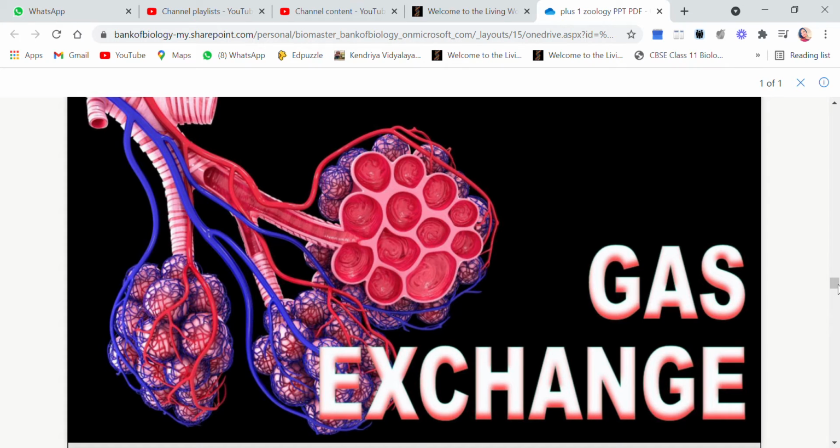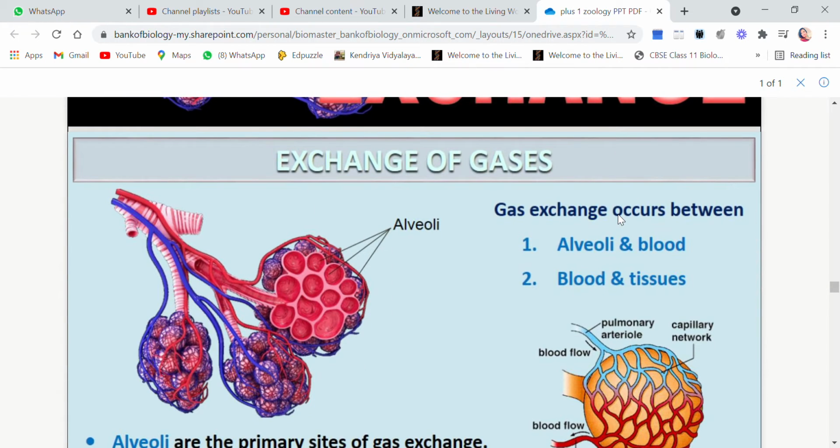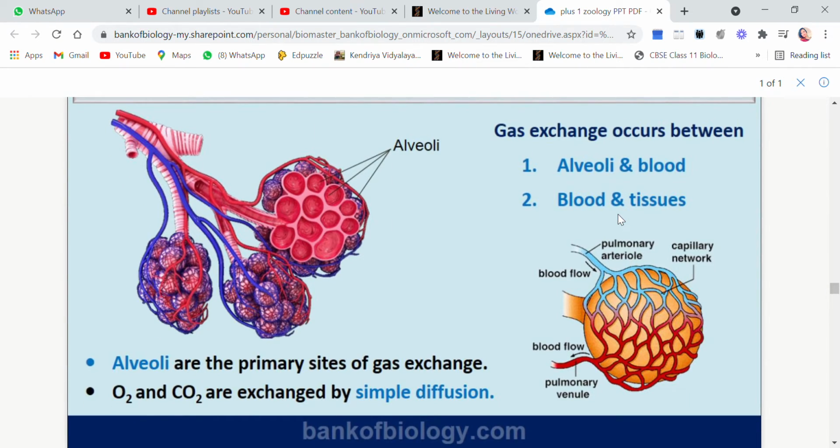So now children, we will discuss gaseous exchange, how the gases will be exchanged in the alveoli. This is the main part of the lungs where the exchange of gases takes place. Gas exchange occurs between the alveoli and blood and tissues. So there are two steps of gaseous exchange. First step is the gas will be exchanged between alveoli and blood.